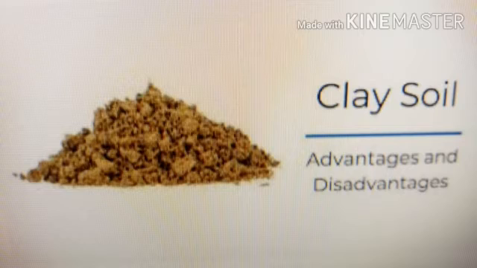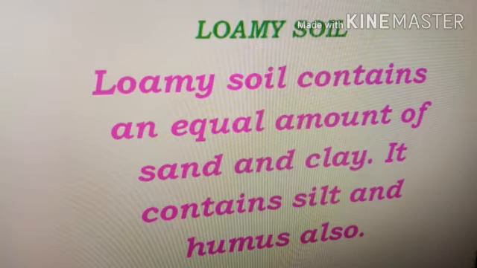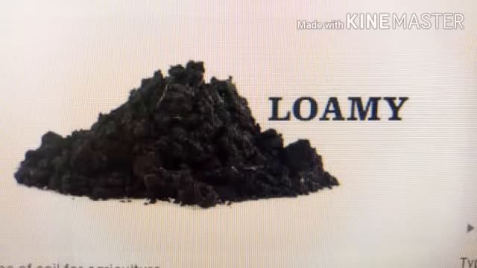Now the third type of soil is loamy soil. Loamy soil contains an equal amount of sand and clay. It contains silt and humus also. Loamy soils are the best for growing crops because of the following reasons.